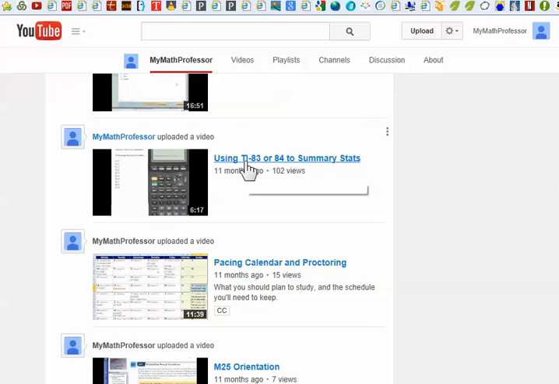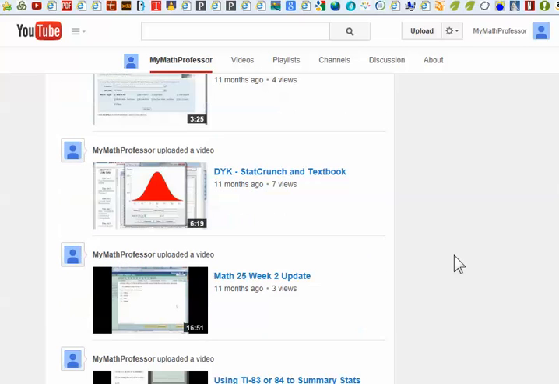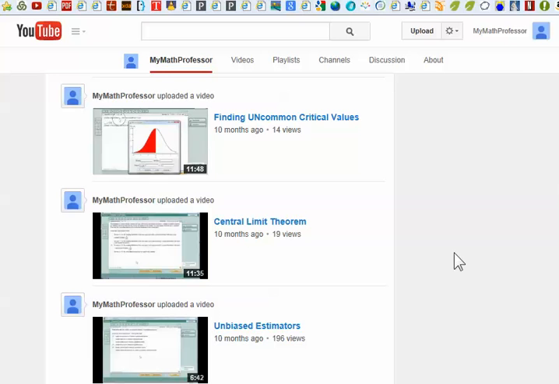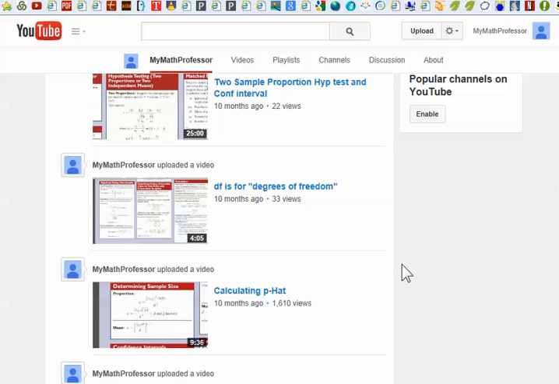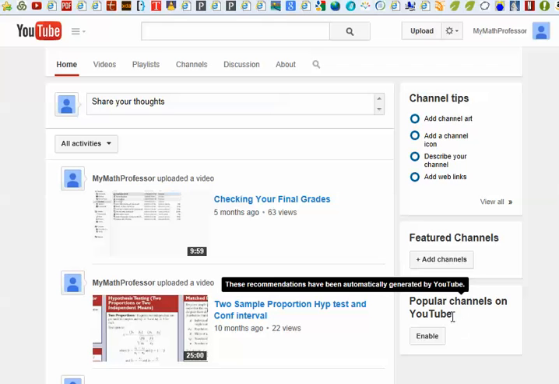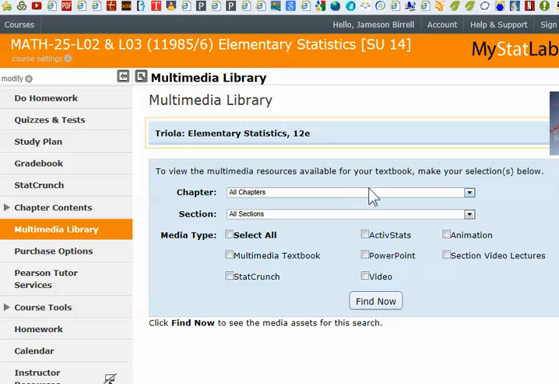Oh, right here: using the TI-83/84 to find the summary statistics. I would check that out because that's going to help you find mean, median, and mode all at one time. And it's similar to StatCrunch. Anyway, there was another one in there that was a homework question about trimmed mean and some other special mean problem that was from the homework. So you can check those out.